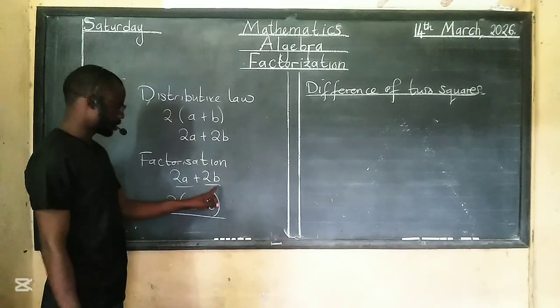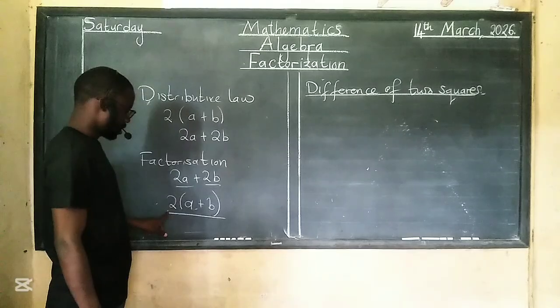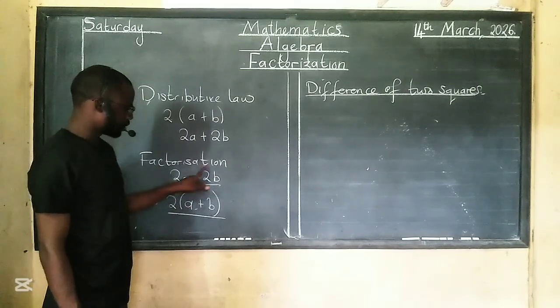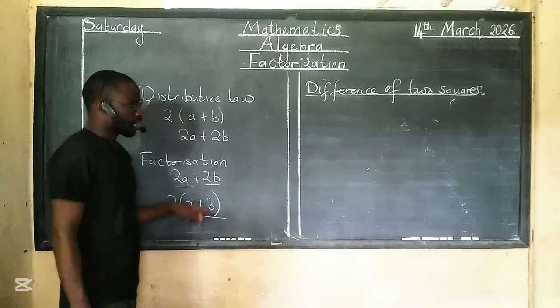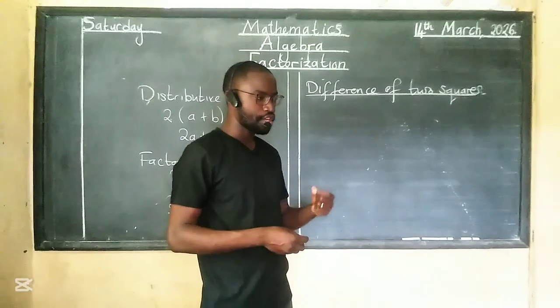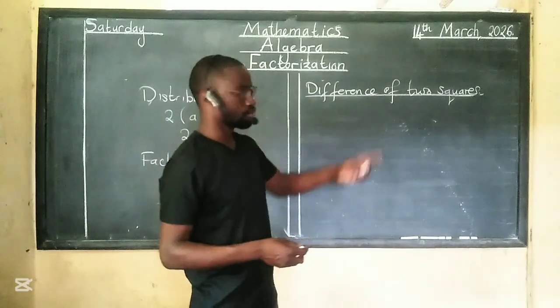In this situation, what was common was the 2, which we put out here, and then we divide by the common number. There is another method you need to apply to factorize completely, and this one is called difference of two squares.